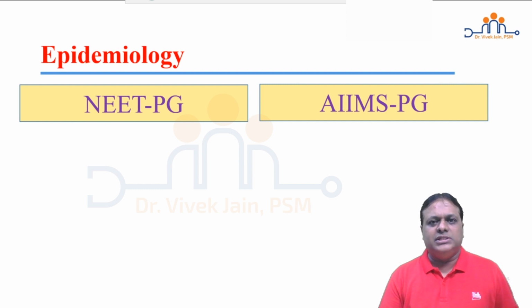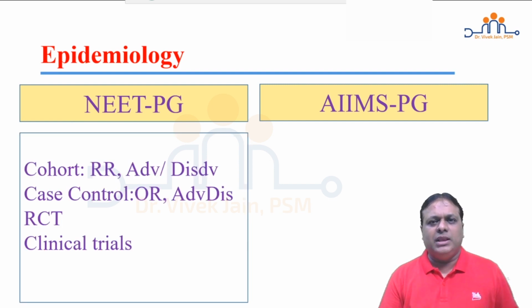When we look at NEET PG, questions are mainly asked from cohort study, relative risk in detail, where formula and calculation are asked, and advantages and disadvantages of cohort study in comparison with case control studies. In case control study, odds ratio formula, calculation and interpretation is asked, just like relative risk. Randomized controlled trial design is asked, also with a focus on clinical trials, where all the four phases are asked in extensive detail, a topic that you read in pharmacology also.